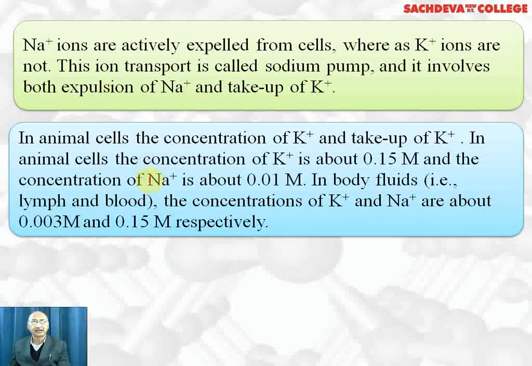In the animal cell, the concentration of potassium ion is about 0.15 molar, and the concentration of sodium ion is around 0.01 molar. In body fluids, that is lymph and blood, the concentrations of potassium and sodium ion are about 0.003 molar and 0.15 molar.